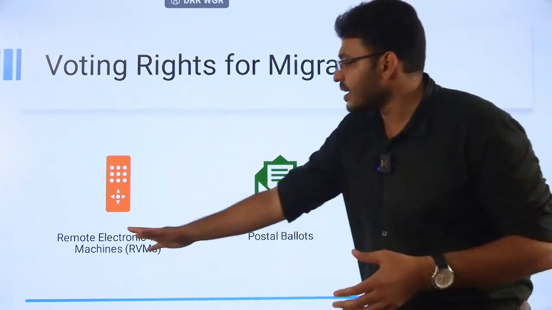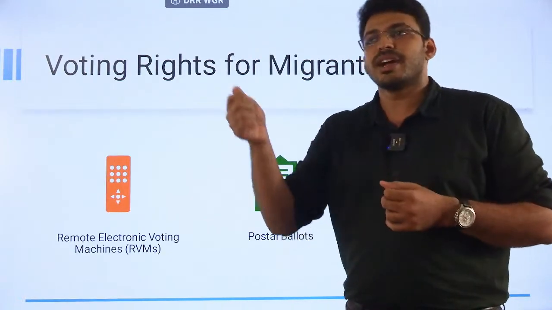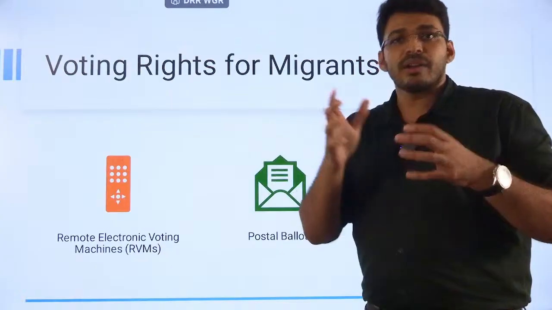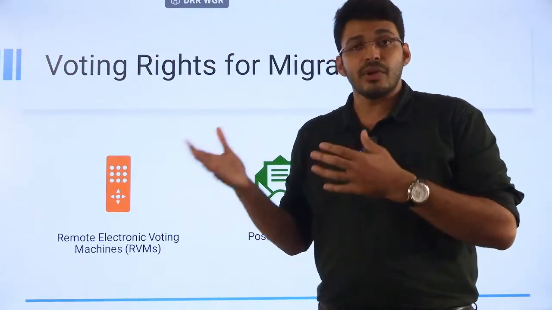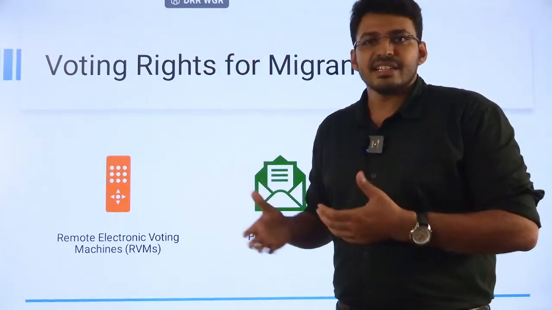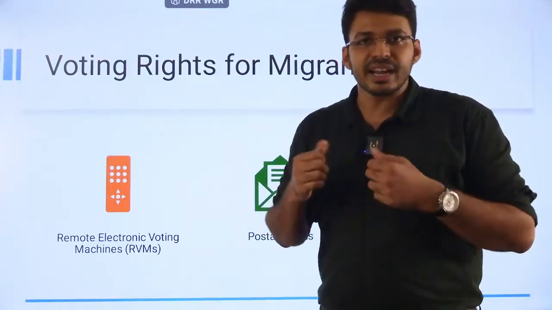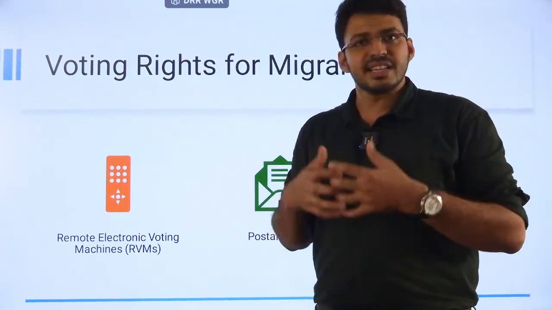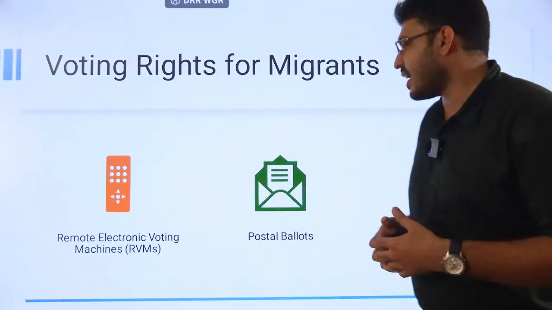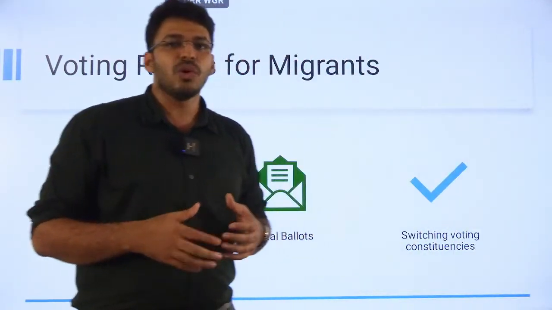What can we do? We can implement remote electronic voting machines, so that wherever you are living or employed, you can vote from that place. But there can be multiple challenges for this, like how to identify the migrants, political resistance, and practical implications. Another option is postal votes, like how armed forces and police personnel vote right now.